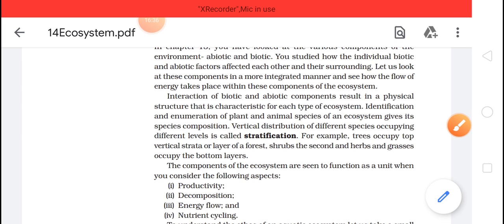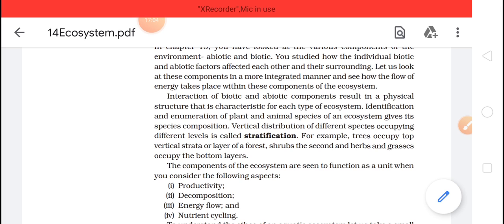Likewise, if we talk about birds, suppose we are taking an area, birds can also be stratified vertically, or distributed vertically. How? Because there are some birds which fly very high, like eagles. Then we have the next level, which is usually crows and pigeons.